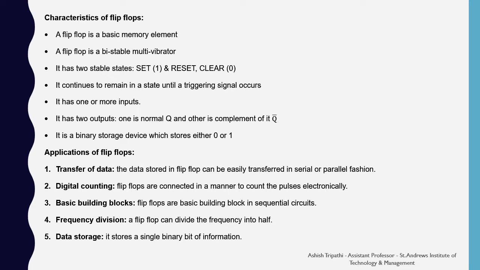So whenever you have to change the state of a flip-flop, you have to trigger a signal, which is with the help of a clock or with the help of some input. It has one or more inputs. You can provide more than one input to a single flip-flop. It has two outputs. One is the normal output, that is Q, and the other is the complement of it, that is Q dash. It is a binary storage device which stores either 0 or 1.